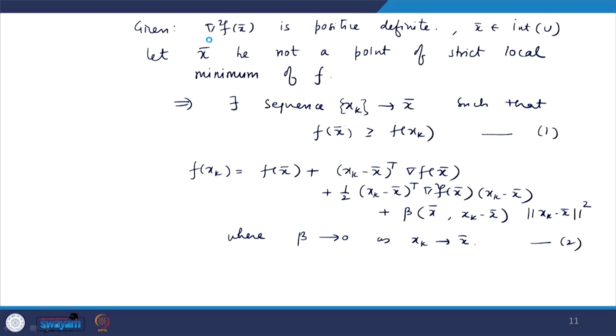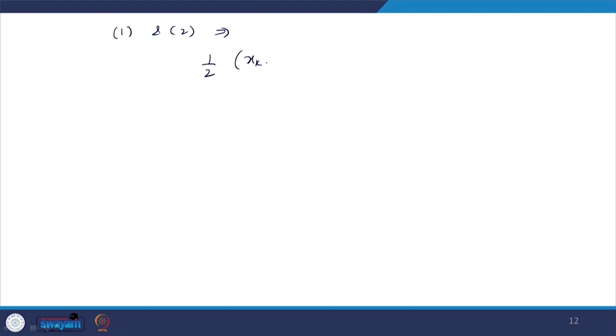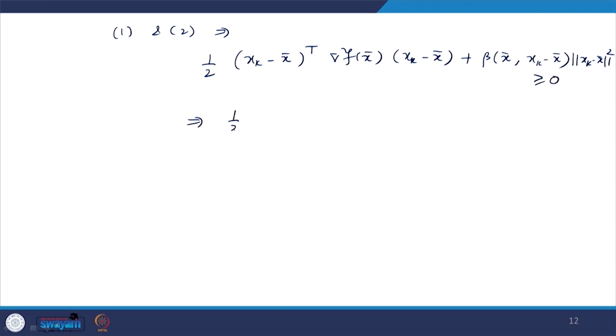So, from 1 and 2 what we obtain? From 1 and 2 we obtain that this quantity is less than equal to 0, 1 by 2 x k minus x bar whole transpose gradient square of f x bar x k minus x bar plus beta x bar x k minus x bar norm of x k minus x bar whole square is greater than equal to 0. So, this further implies 1 by 2 x k minus x bar whole transpose upon norm of x k minus x bar, okay, this norm.